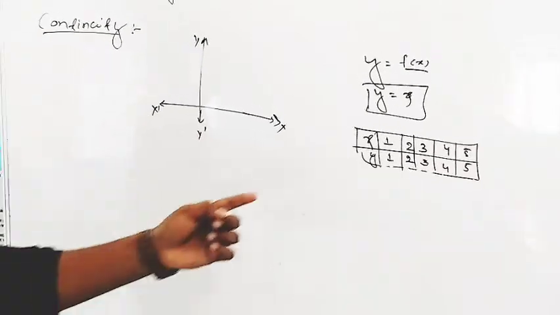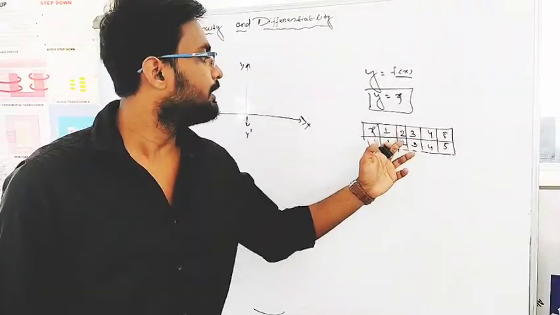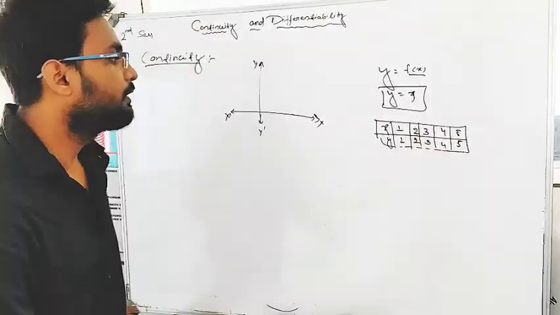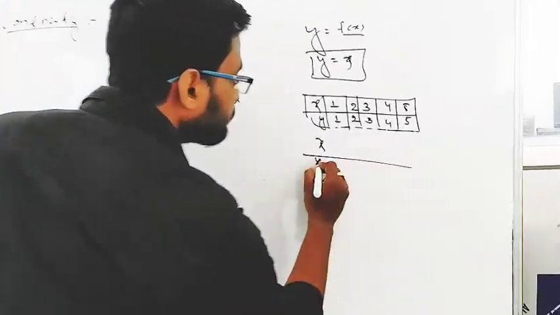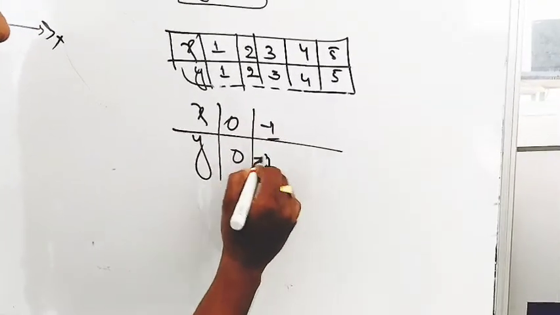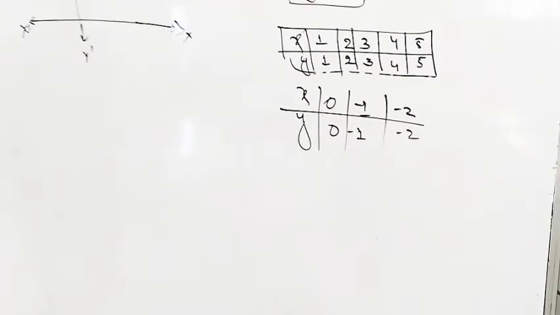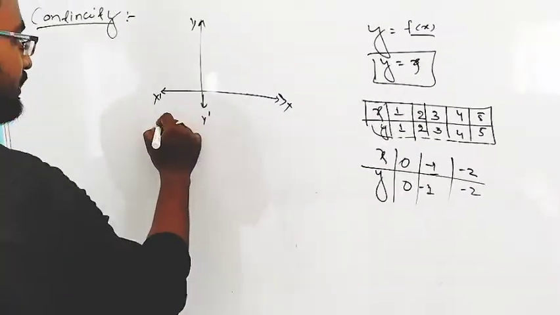Look, all x are taking positive real numbers: 1, 2, 3, 4, 5. If we choose x equal to 0, y equal to 0. x equal to minus 1, y equal to minus 1. x equal to minus 2, y equal to minus 2. Then what happens in our graph? The graph will be drawn like this.